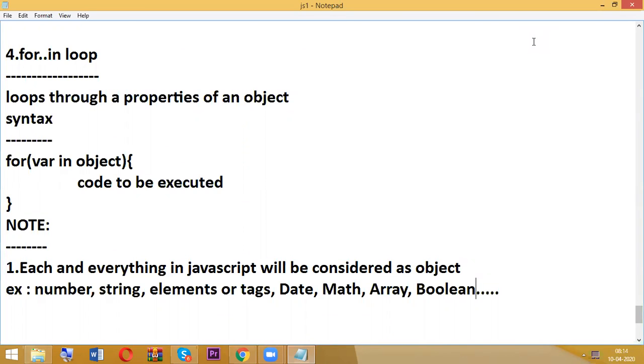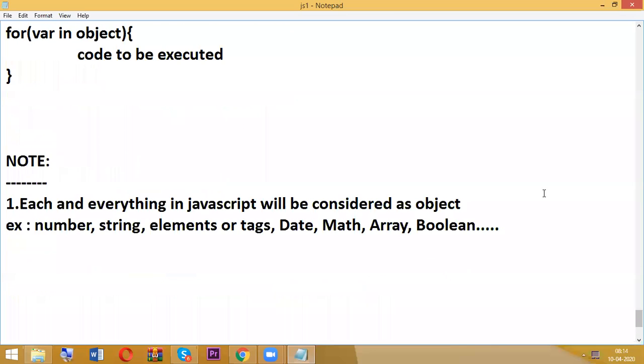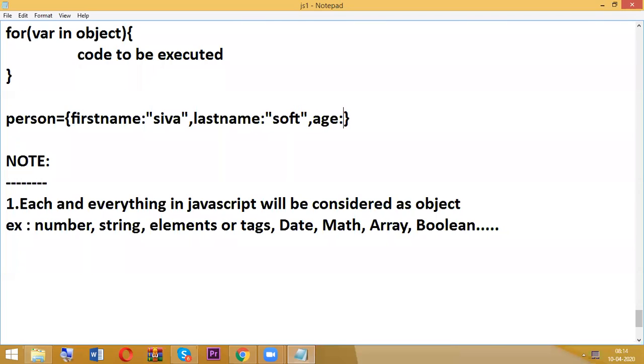Now I am going to consider one object declaration: person, first name Shiva, last name soft, age 10.